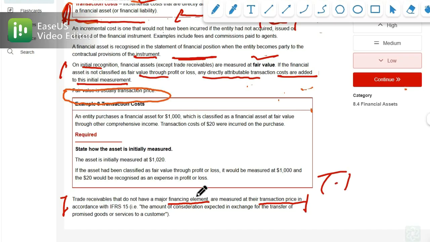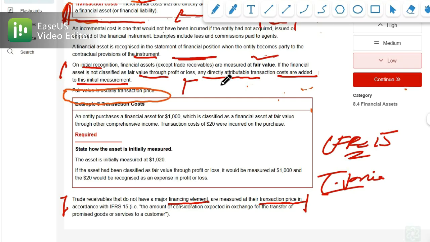So what we have understood till now are two things: what a financial asset is, and what transaction cost is and when it is added to the initial measurement. When the financial asset is not classified at fair value through profit or loss, the transaction cost will be part of the initial measurement. We have an example.